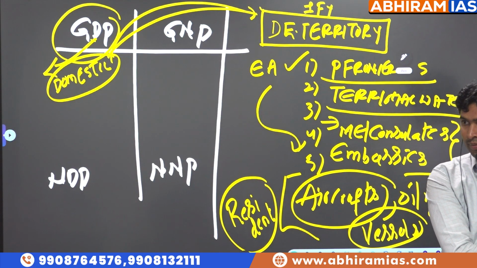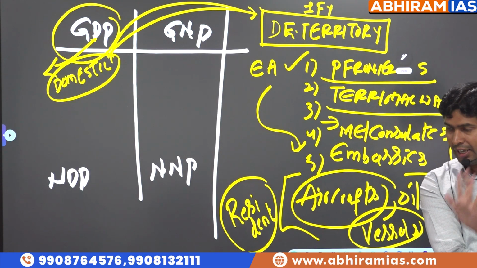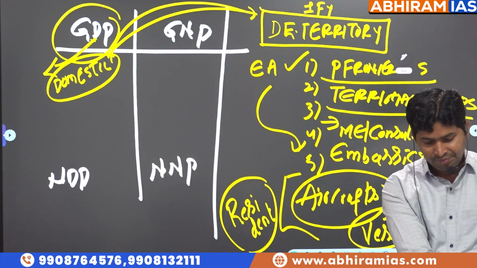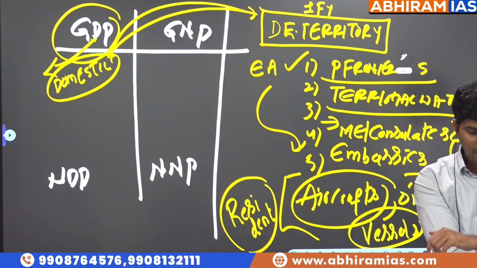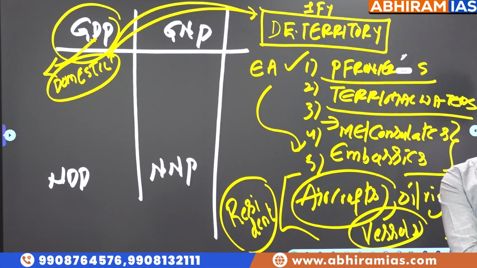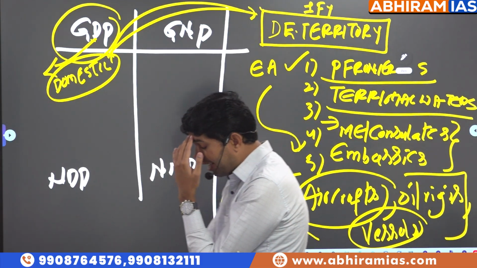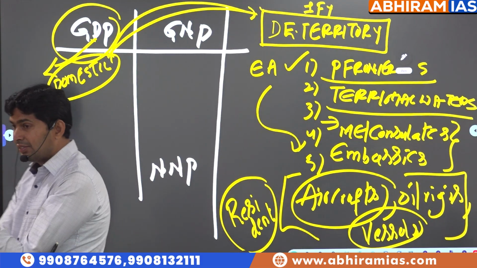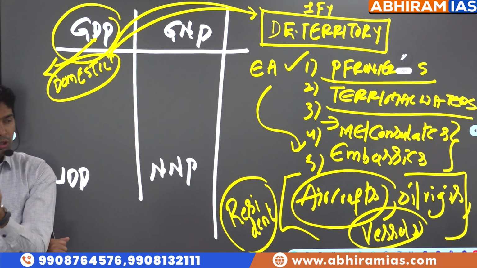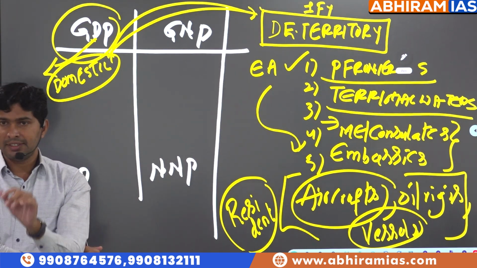Got clarity? What is included? What is excluded? Let's say somebody in Hyderabad is having a flat in Paris, France. So every month, the tenant in Paris is paying some income to this Indian person in Hyderabad.